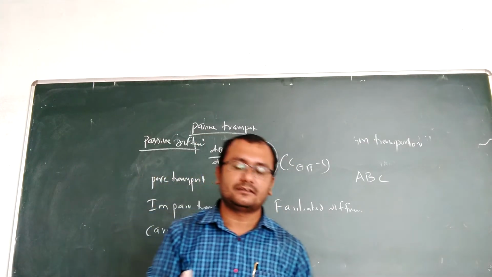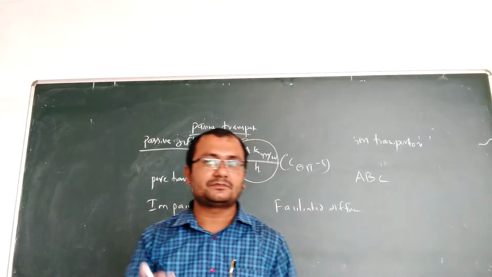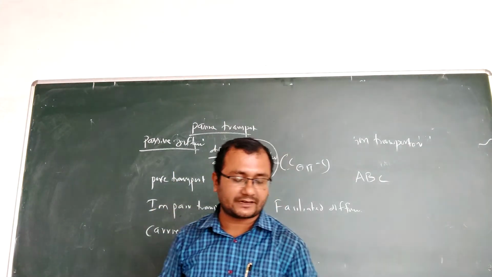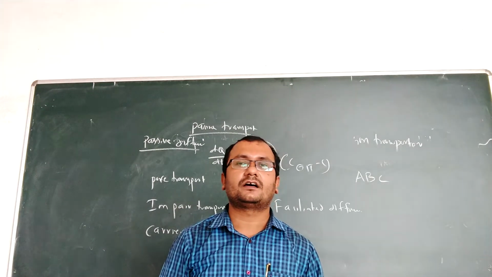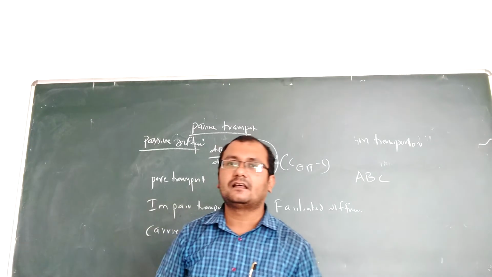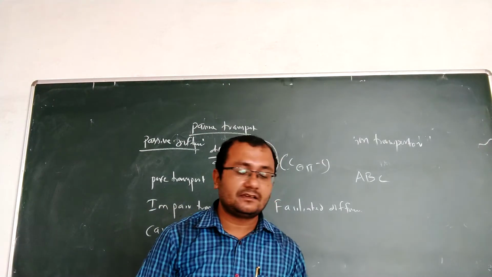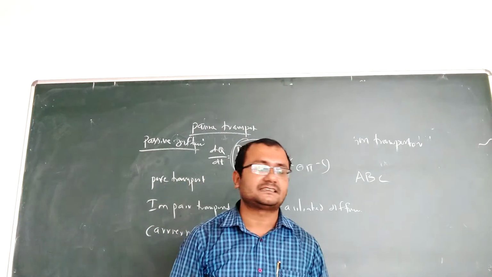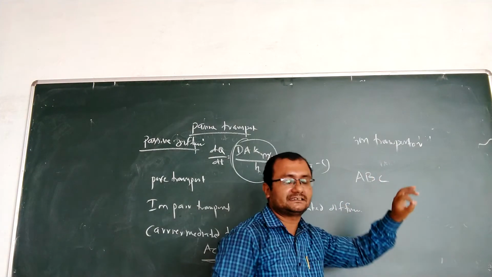Anionic transporter and cationic transporter. Anionic transporter means different types of drugs like atorvastatin will be transported. And cationic transporter means your diphenhydramine. Diphenhydramine is a cationic transporter. Then coming to ABC, ATP binding cassettes. That is known as ABC, ATP binding cassettes.